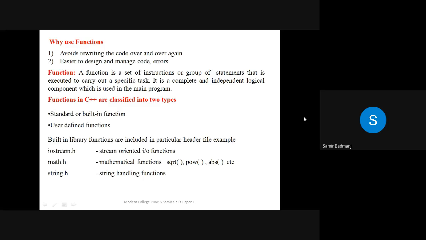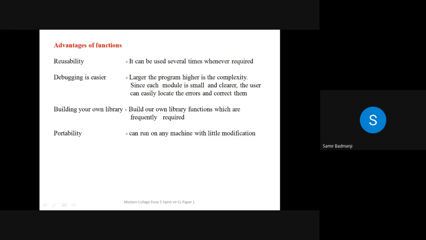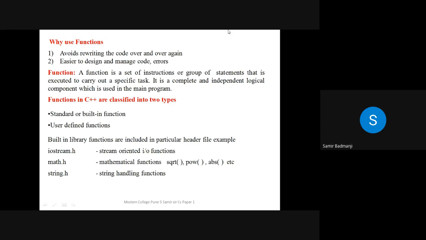To reduce this, we can use functions. By using functions, it avoids rewriting the code over and over again. It is easier to design and manage code and errors. So what is the definition of a function? It is nothing but a set of instructions or group of statements that is executed to carry out a specific task. It is a complete and independent logical component which is used in the main program.